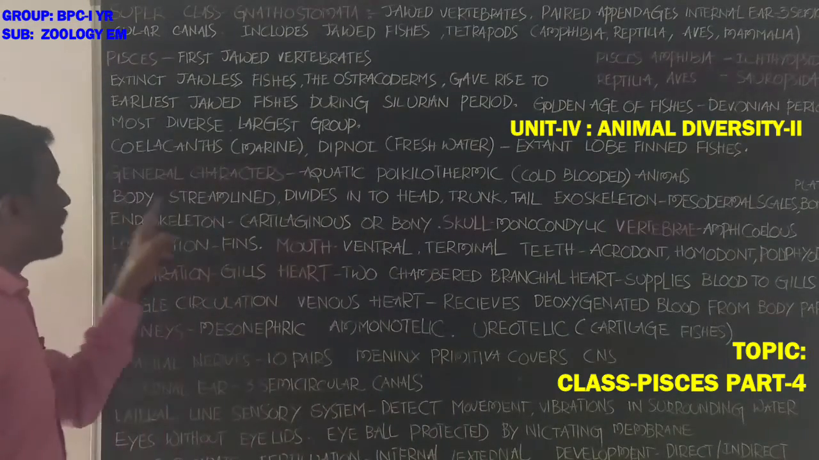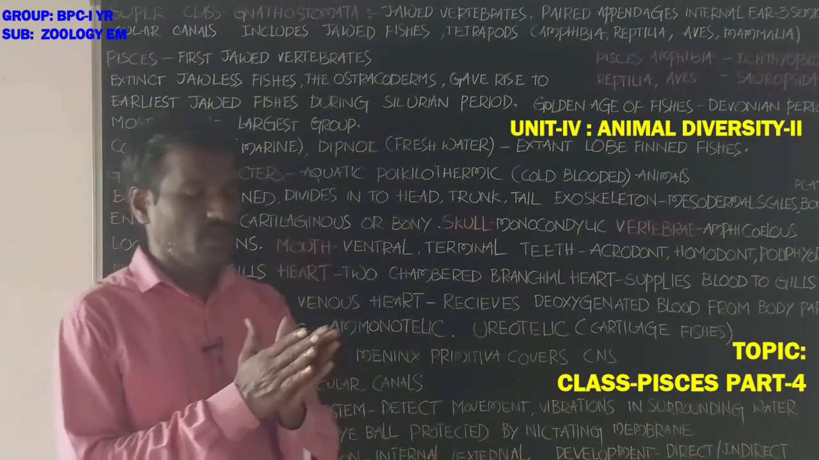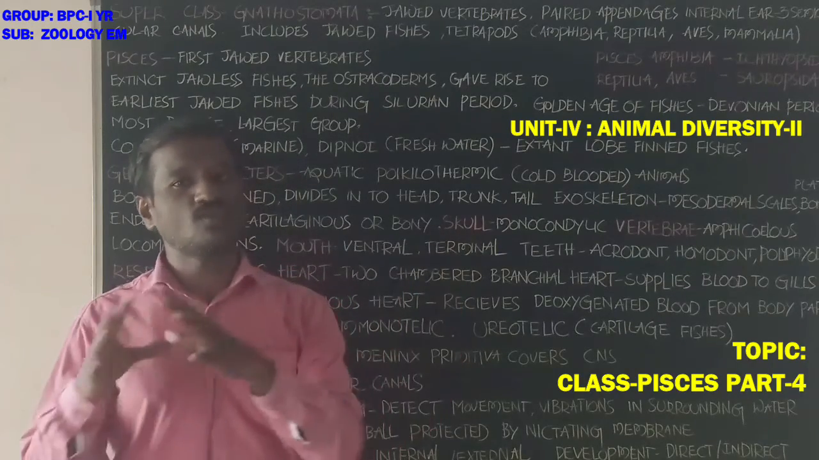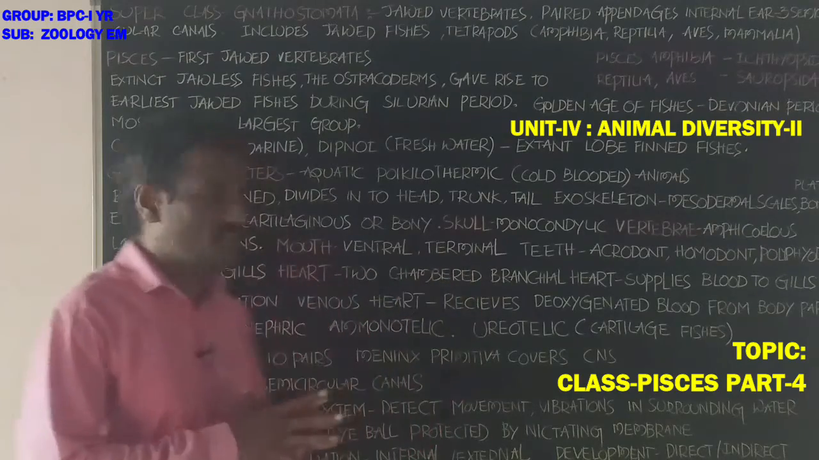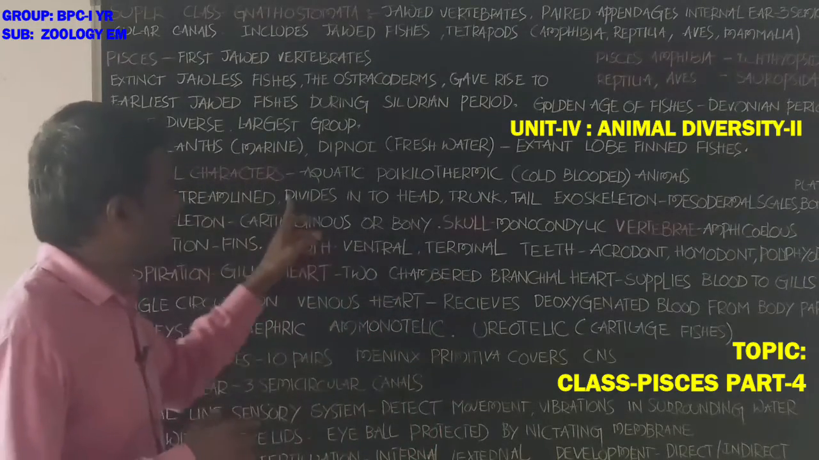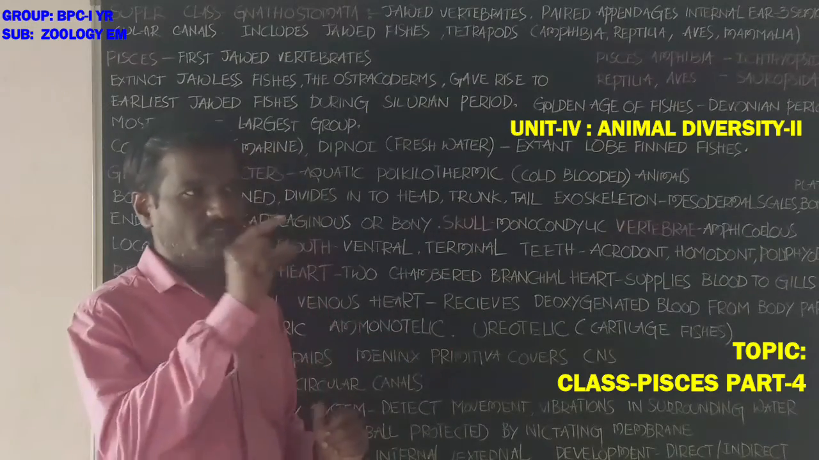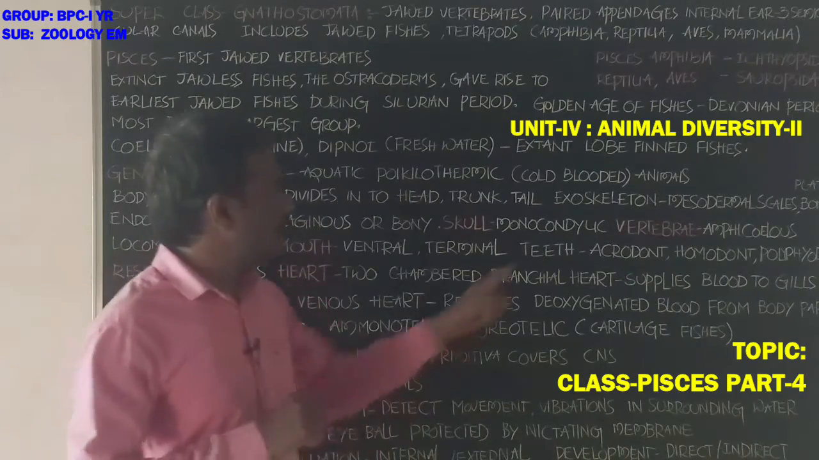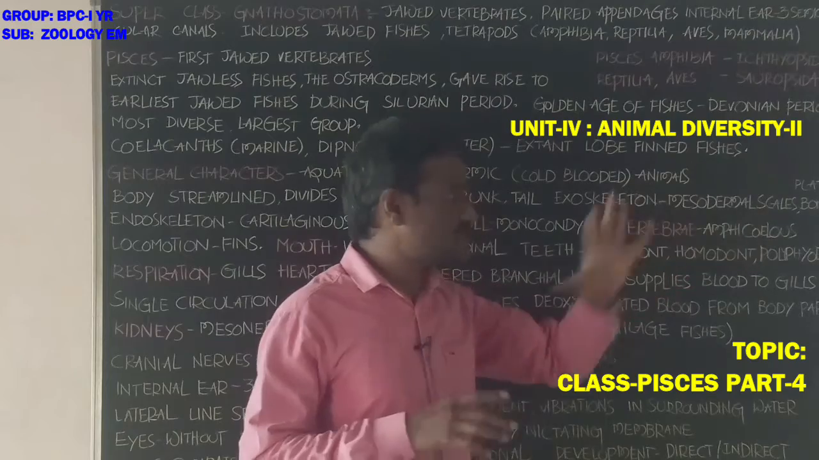Next, the body is streamlined. That means the middle part of the body is wide, and the anterior and posterior parts become narrow. The body is divided into head, trunk and tail. Next, the exoskeleton is with mesodermal scales or bony plates.